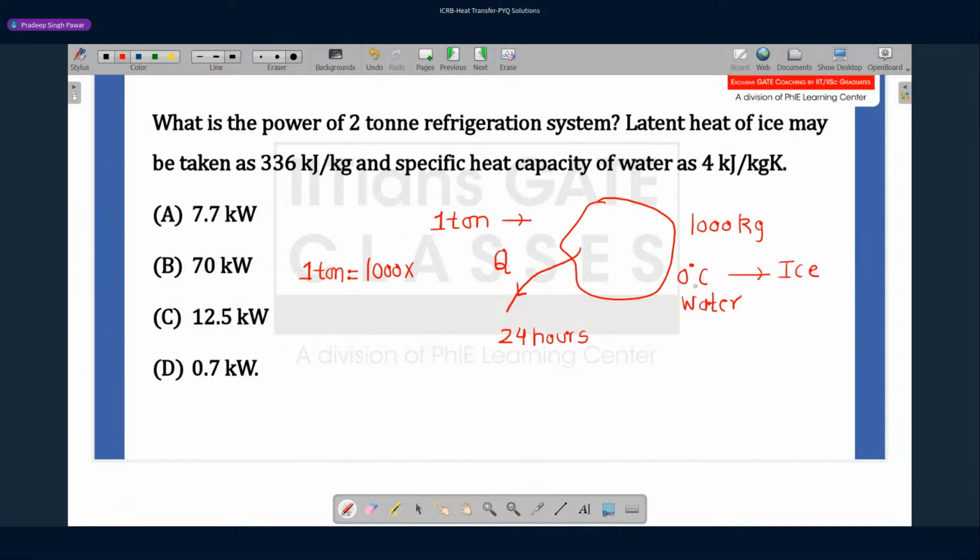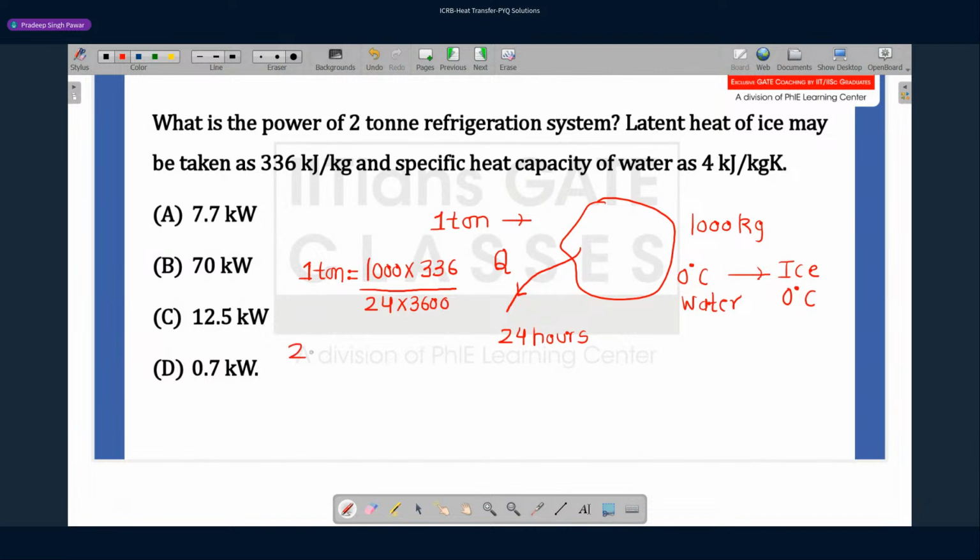So this is a phase change process. Water at 0 degrees is getting converted to ice at 0 degrees. So it will be 1000 mass times the latent heat. Latent heat is 336. So this is the total energy. And how much energy do we have to remove in 24 hours? So 24 divided by 3600. So this is the rate at which you have to remove the energy, and this value is defined as 1 ton of refrigeration.